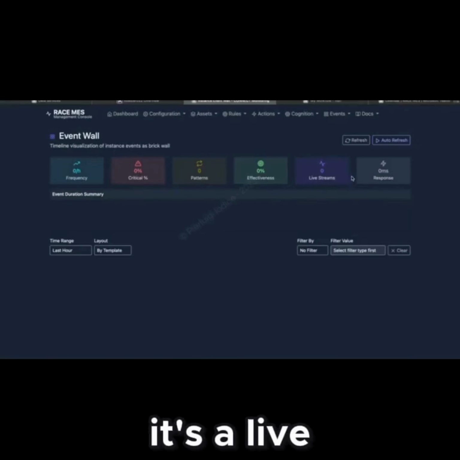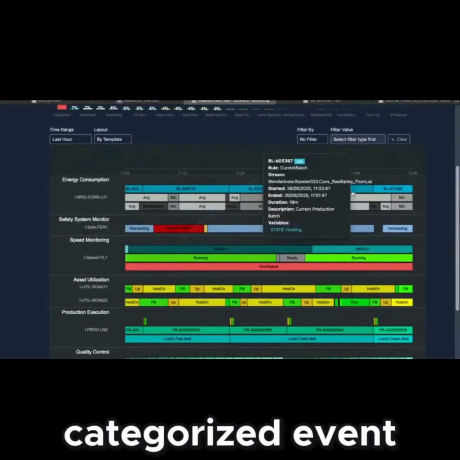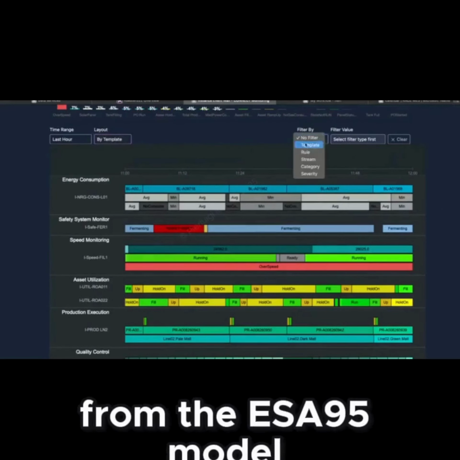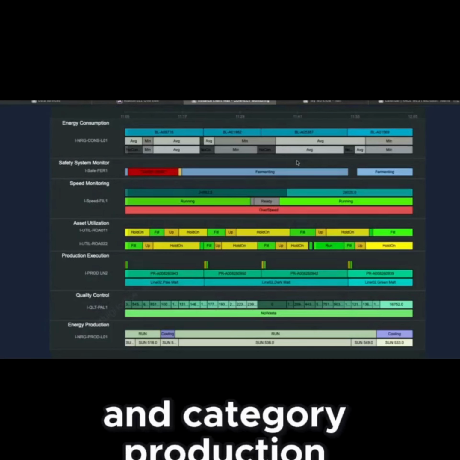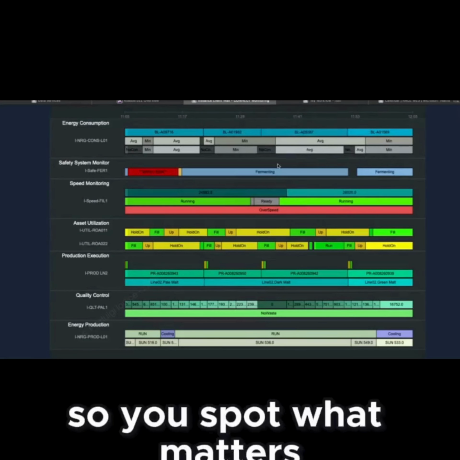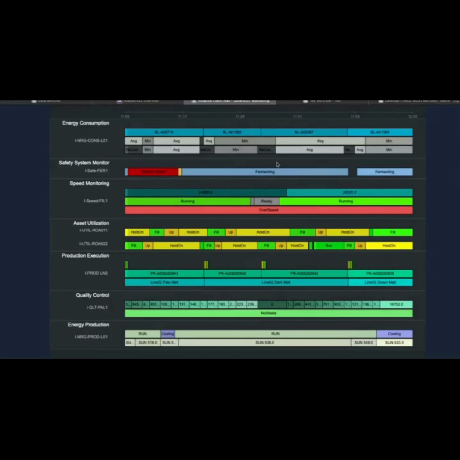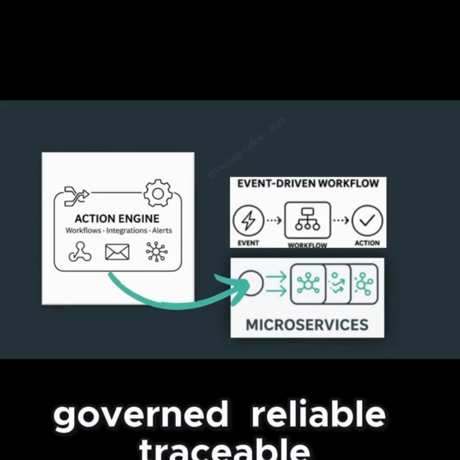It's a live, scrolling timeline where every rule hit becomes a time-stamped, categorized event enriched with plant context from the ISA 95 model. Color and icons signal severity and category, production, maintenance, quality, utilization, so you spot what matters at a glance. API calls, microservices, governed, reliable, traceable.